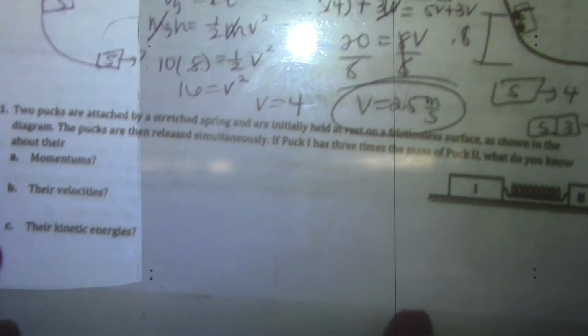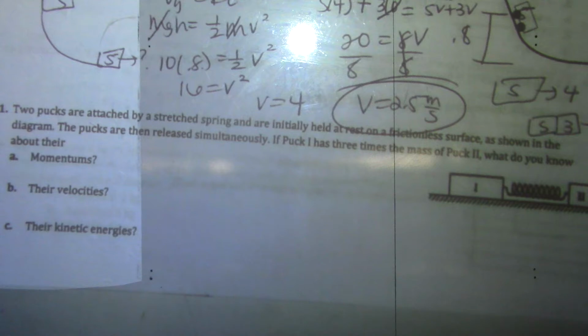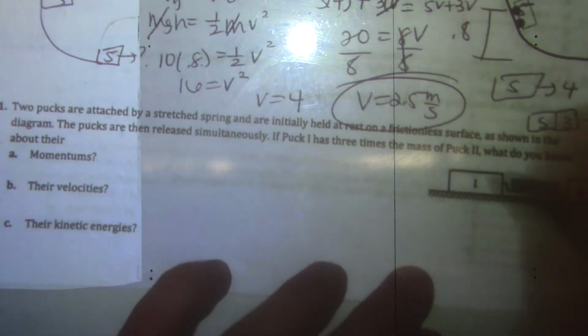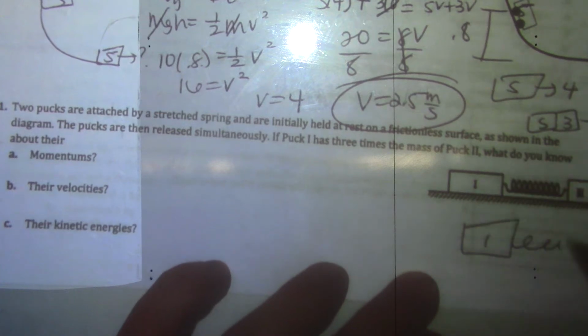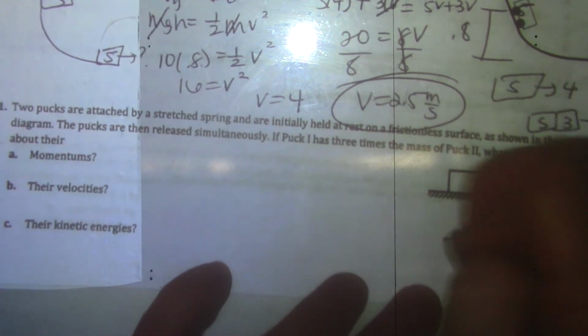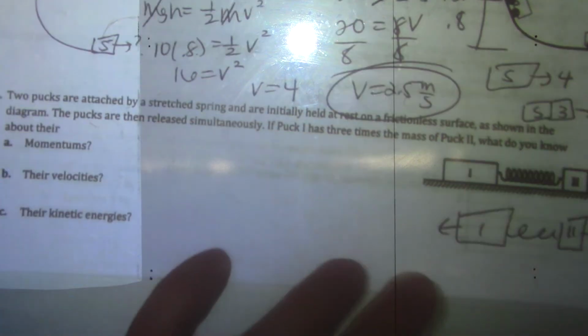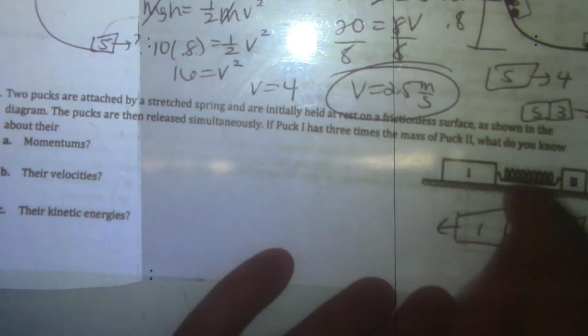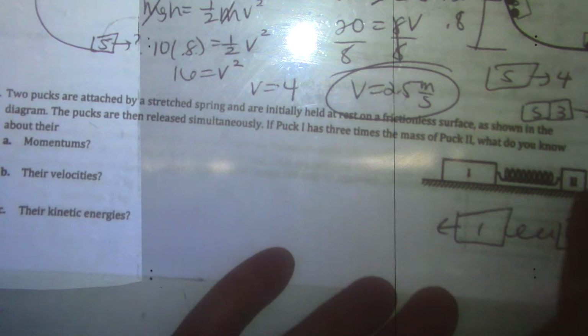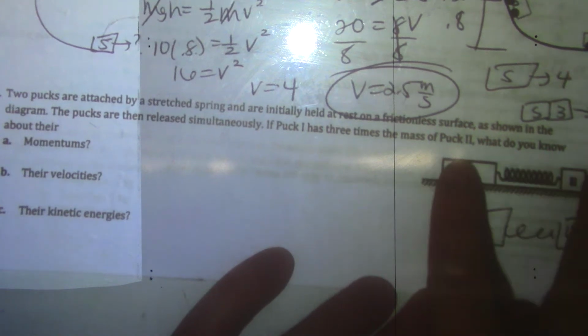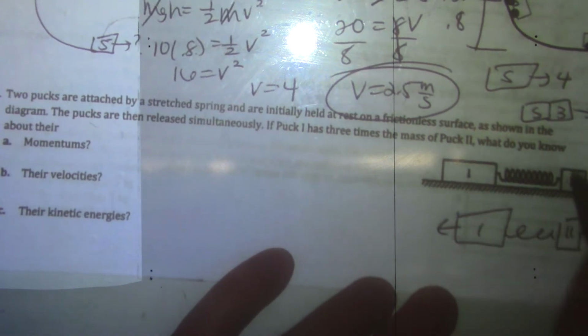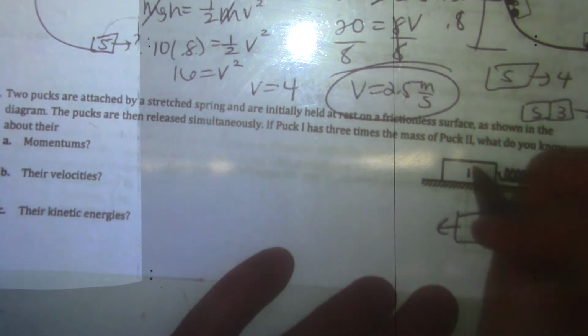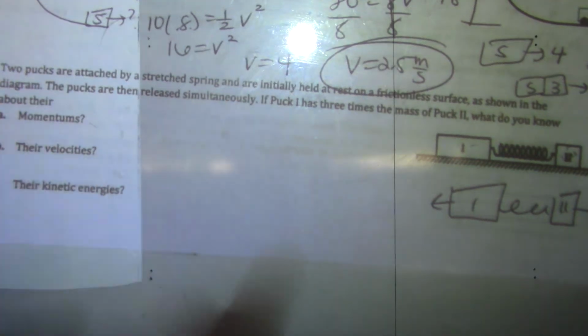Alright, 2 pucks are attached by a spring. They're initially held at rest on a frictionless surface. They're then released. So this is my before picture. My after picture is that they're going different ways because the spring is going to push them apart. That's not an external force because the spring is going to be pushing each of them the same force for the same length of time. So that spring is internal to these two, right? It's the force between these two blocks. What do we know about their momentums, their velocities, and their kinetic energies when they go?